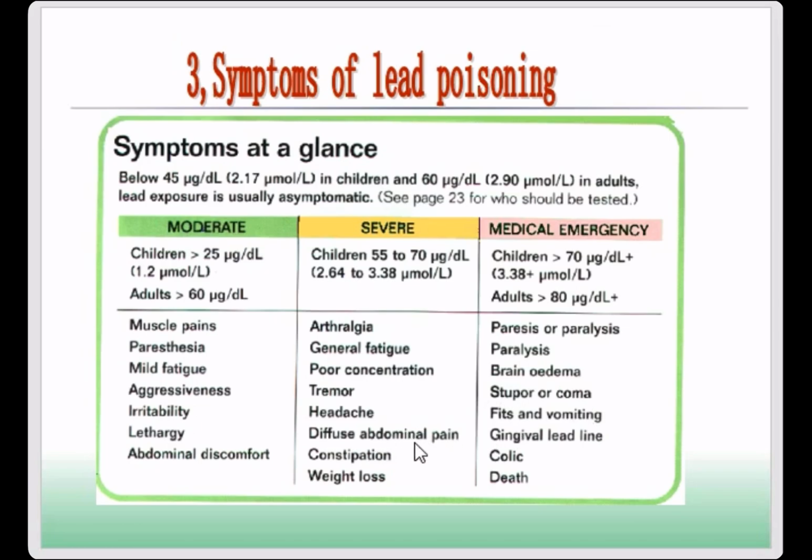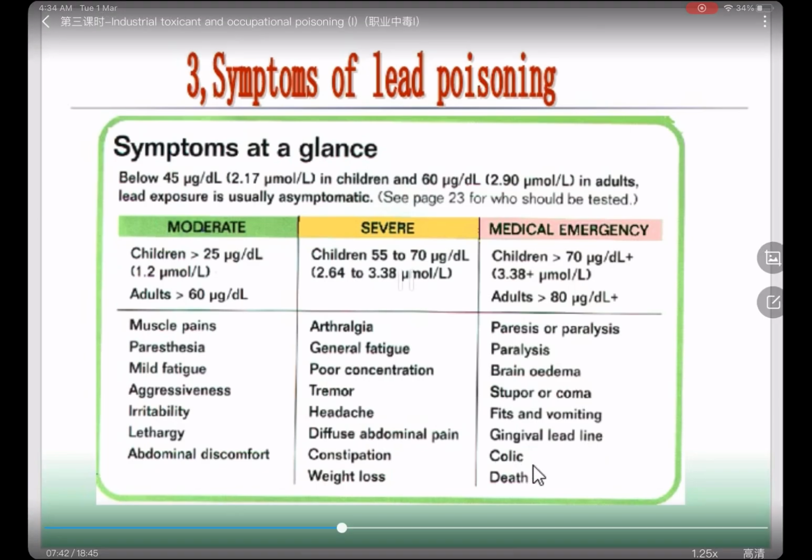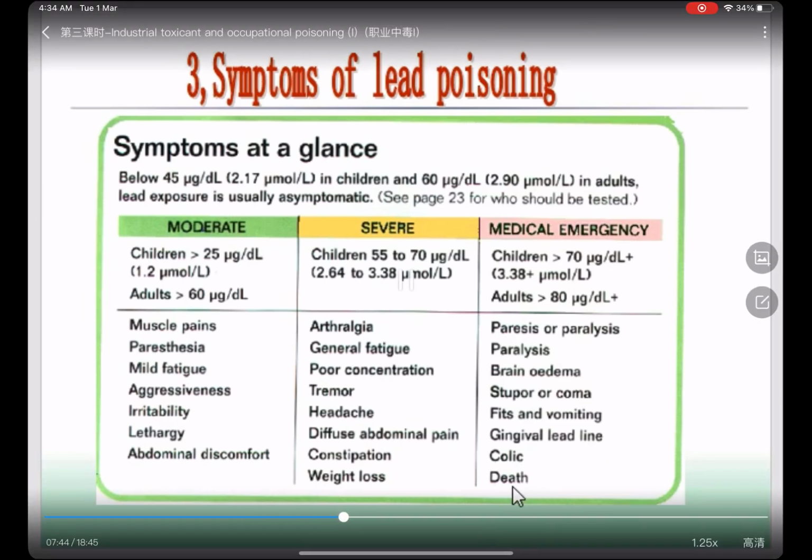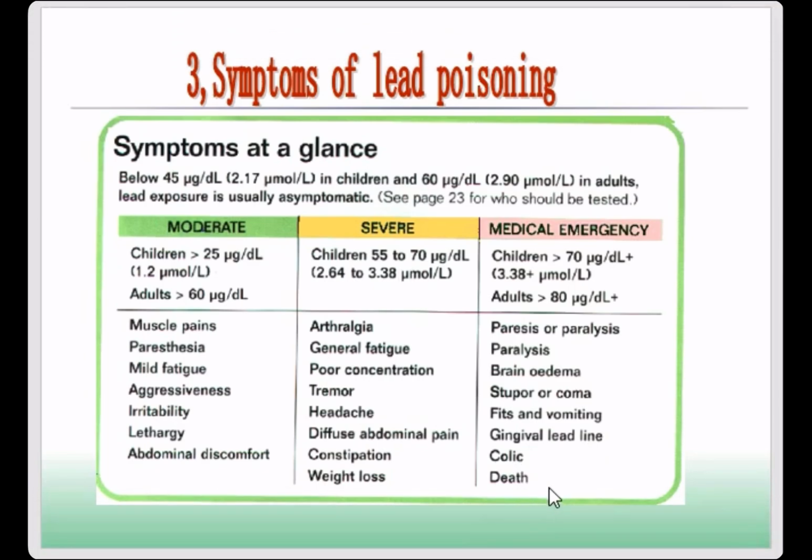And for the abdominal pain, you will find the patient with vomiting in the emergency, and you can also find the gingival lead line in the patient, and colic. Sometimes it leads to death. So these symptoms all belong to the emergency.